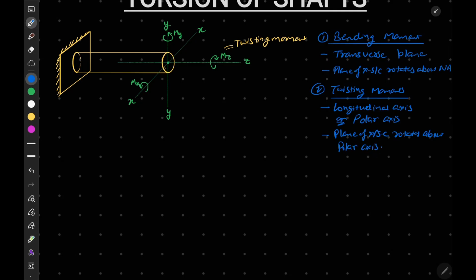And the twisting moment produces shear stress in your shaft, which varies from zero at the polar axis to a maximum value at the extreme fibers or circumference.